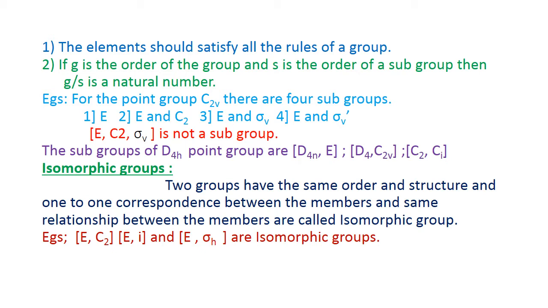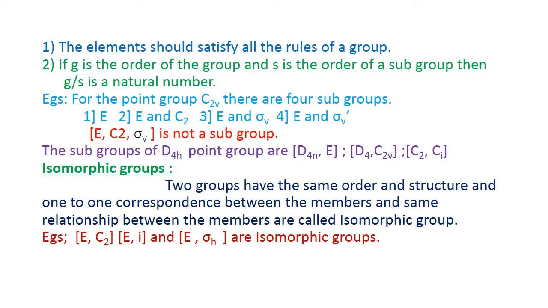Now consider another subset, E, C2, sigma V. It is not a subgroup because the order of the C2V group is 4 and the order of the subset is 3. 4 by 3 is not a natural number. Therefore, this set E, C2, sigma V is not a subgroup of the C2V group.